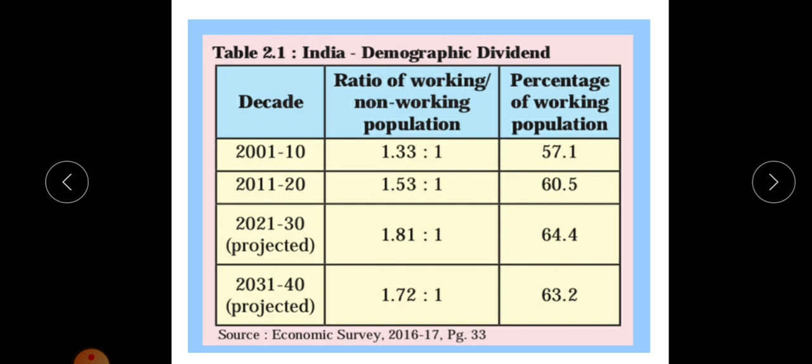Then what will happen if the ratio decreases over the years? If the working to non-working ratio decreases, then the percentage of working population also decreases, and it is responsible for reducing the rate of economic development of that country.